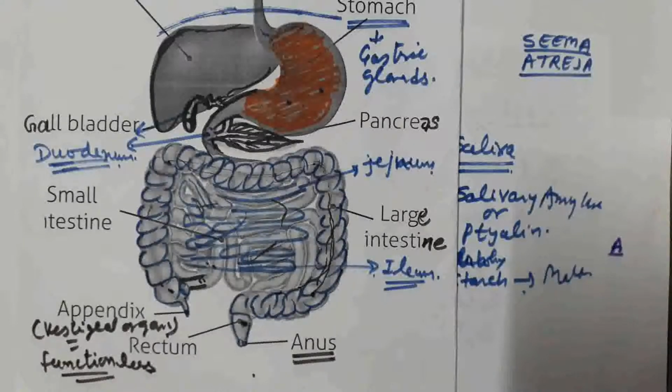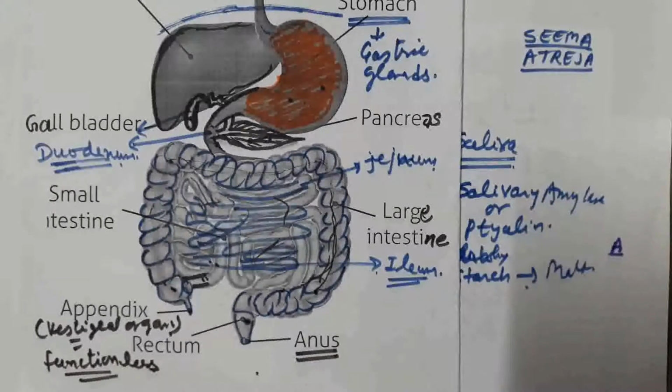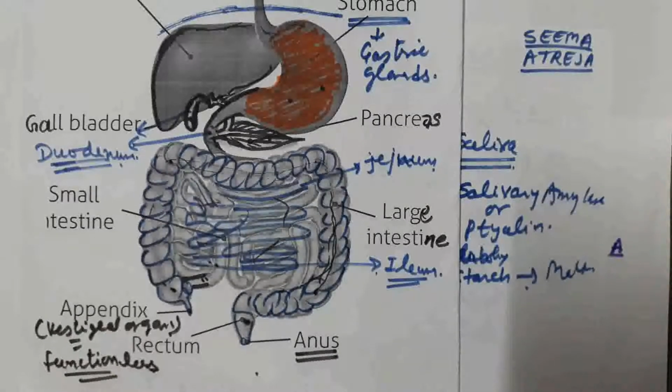One more thing I am going to discuss here. In our intestine, there is no digestion of cellulose. Cellulose acts as roughage in our body, which is needed for the easy release of the undigested waste from the body. They add bulk to our nutrition. So cellulose is not digested in our body.